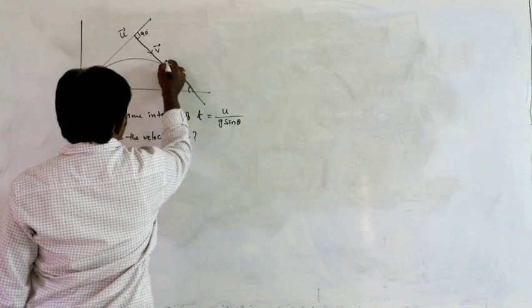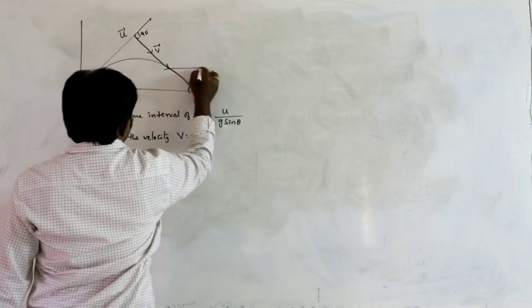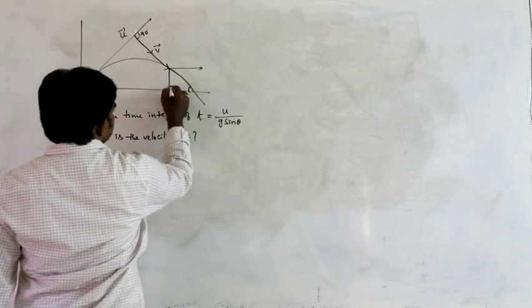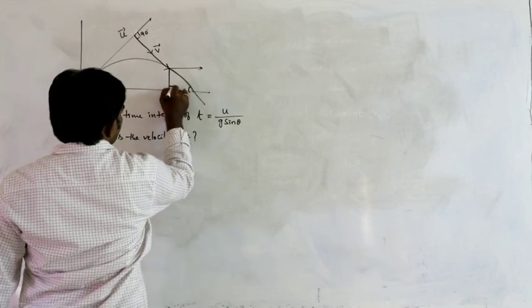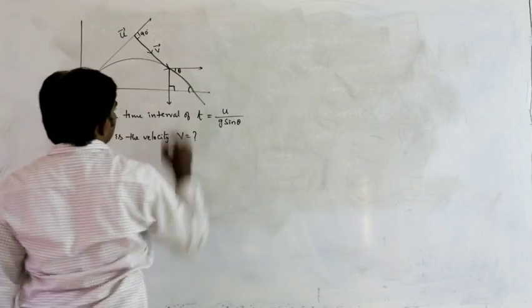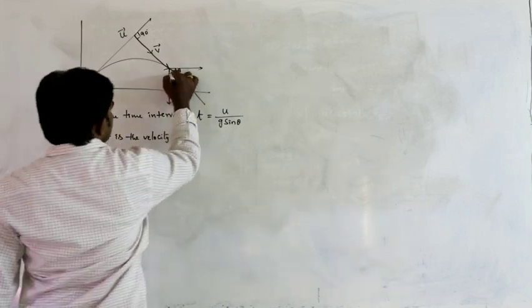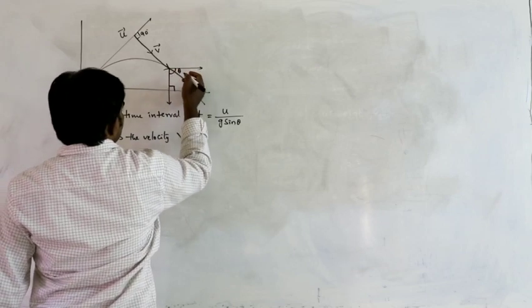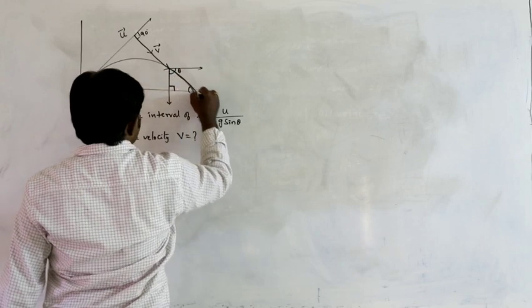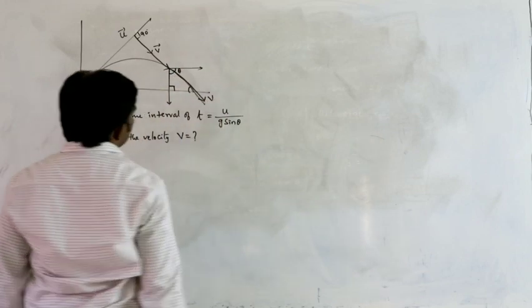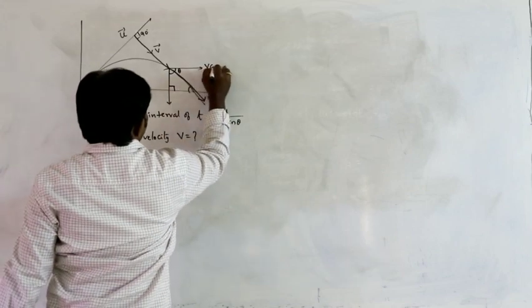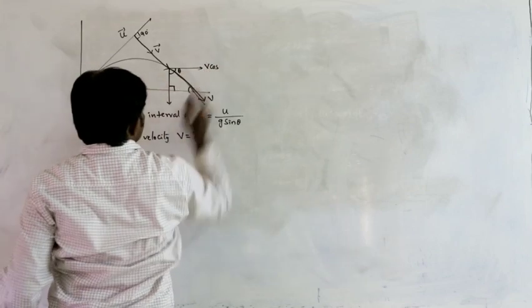Next, let us say this is the direction of V bar. This V can be divided into two components. So this is theta here, this is the direction of V bar, this is V. Here this V bar makes an angle theta.